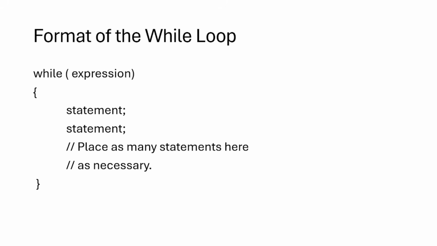So we have this other format where you can have multiple lines of code inside your while loop, and in that case your statement will have to be inside the curly braces, right? So you have your while, the expression that will be checking on every iteration, right? So then you can execute your body of code. So that would just be it for the while loop. So we can dive into our code blocks and see how we can apply this.